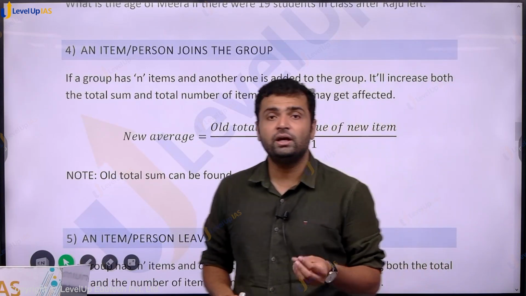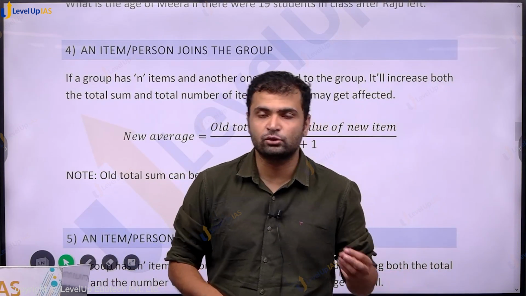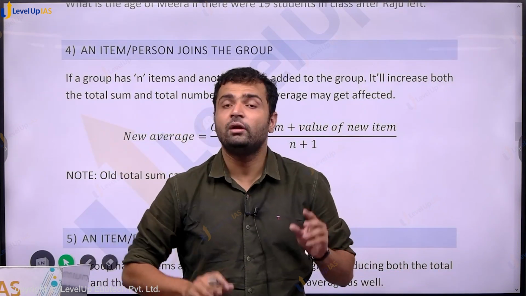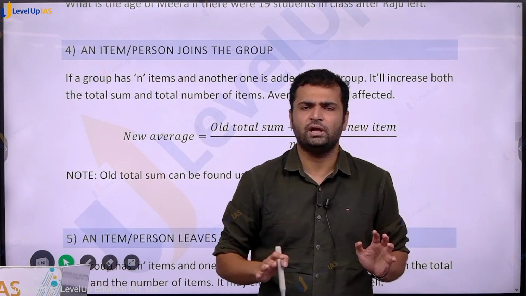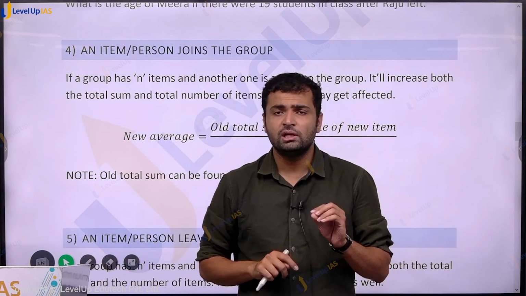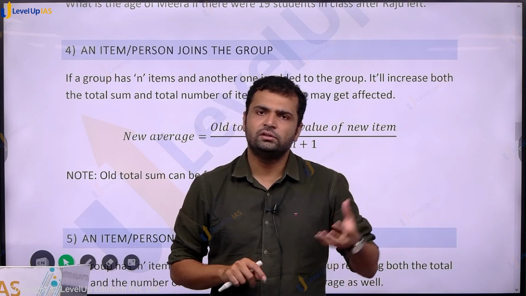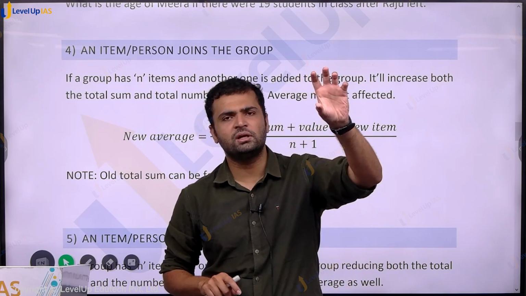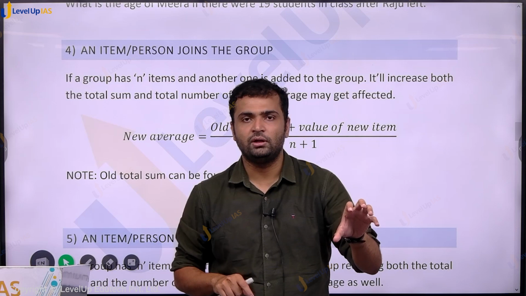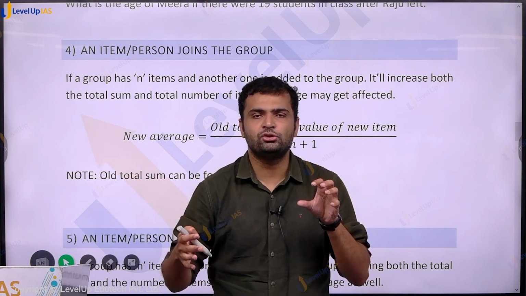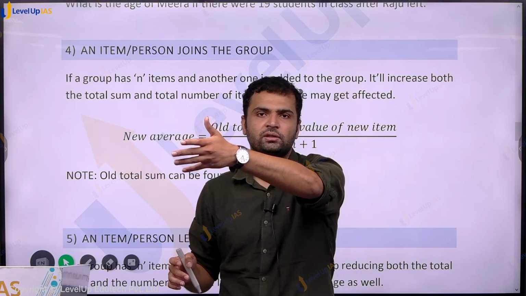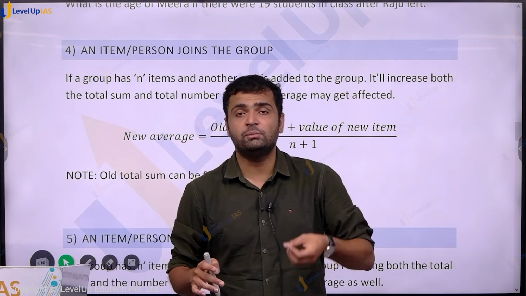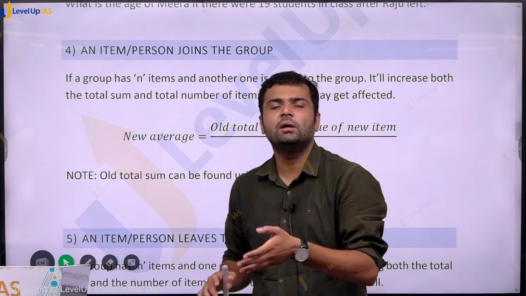Next section: an item or person joins the group. Earlier, we were talking about replacement. Raju left, Meera joined. But now a person joins the group, so an additional person comes into the class. What happens to the average? There is the old average, which is equal to old sum divided by number of people. Now, because a new person joins, the sum has increased: old sum plus new person is the new sum. And the number of items has also increased, from n to n plus 1.